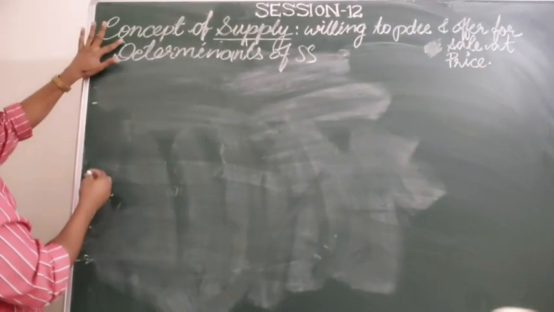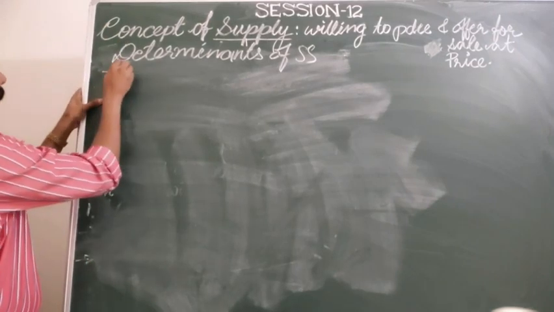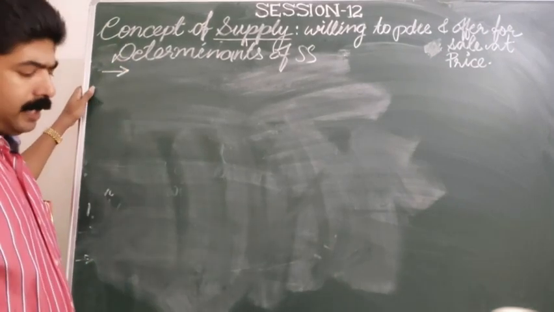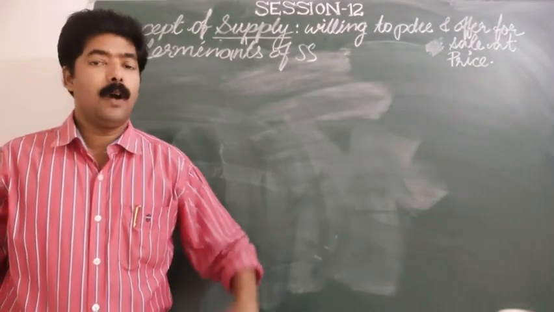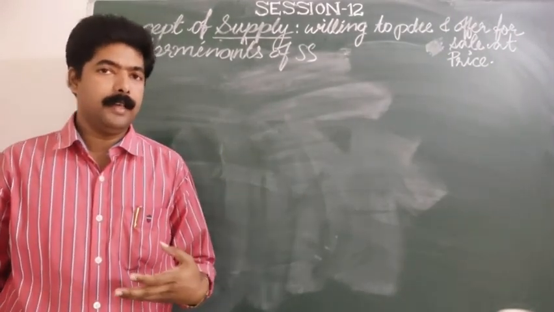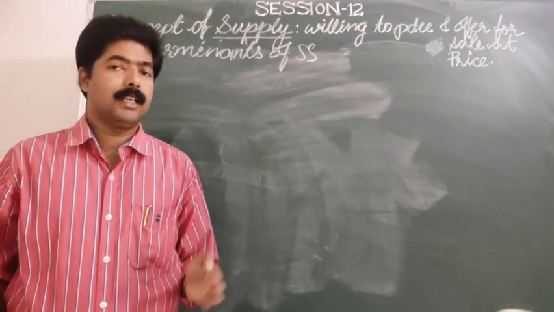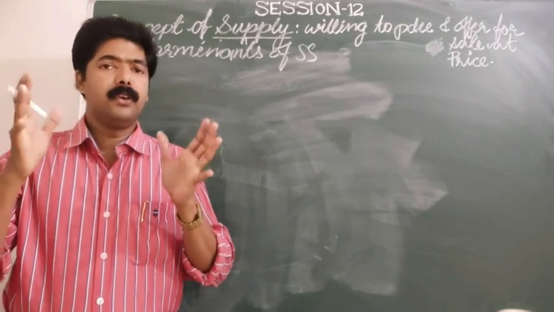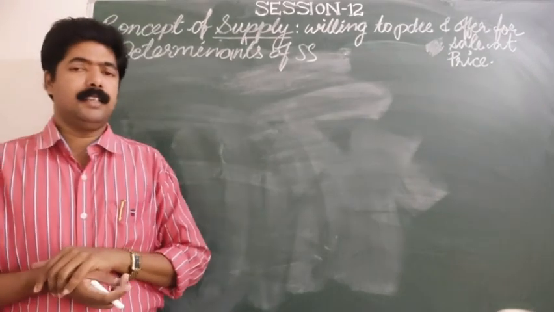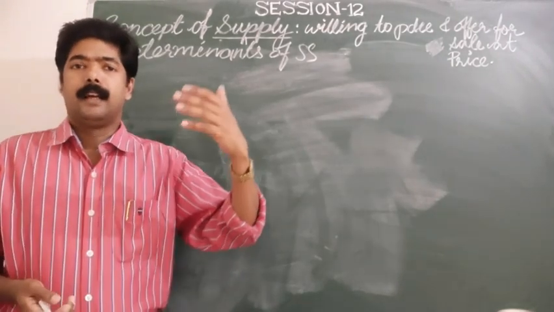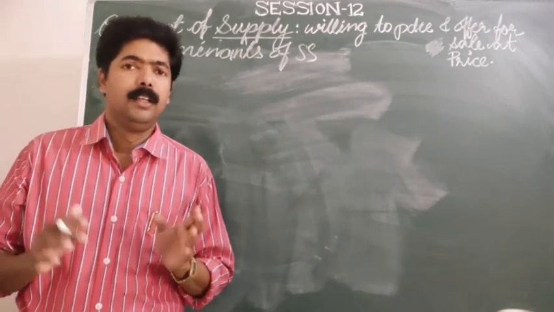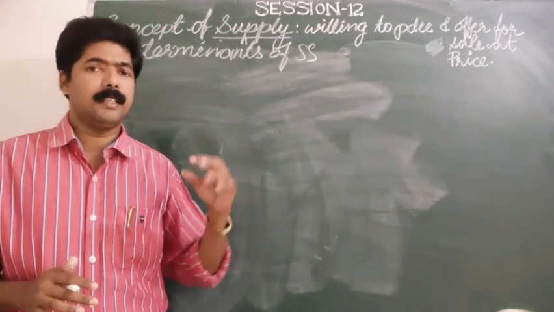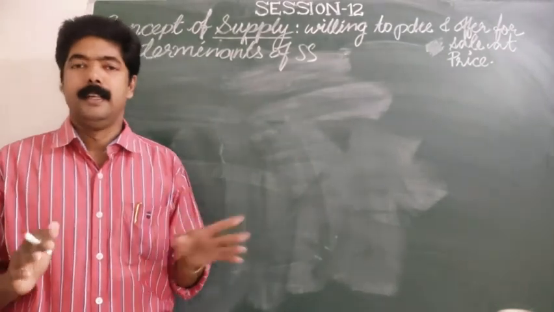What are the determinants of supply? What do we mean by determinants of supply? Do you remember what is meant by determinants of demand? I told you that the influencing factors which influence a consumer to purchase a commodity at a particular level are termed determinants.